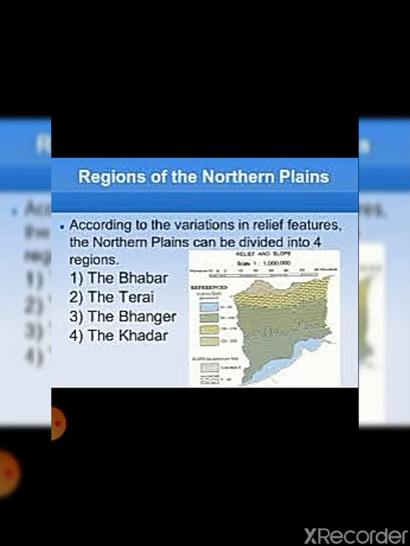Then Khadar and Bhangar, types of alluvial soil. Khadar is new alluvium, Bhangar is old alluvium. Khadar is more fertile, Bhangar is less fertile. Khadar is having less kankar nodules, kankar भी बोल सकते हो. और कंकर के लिए एक और टर्म जो मैंने आप लोगों को बताया था वो क्या था? That is calcareous material. But in terms of Bhangar, it contains more kankar nodules.